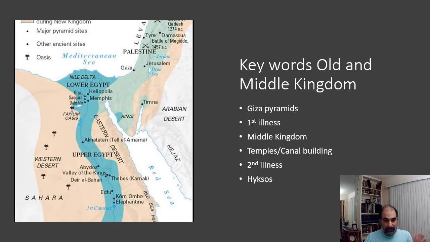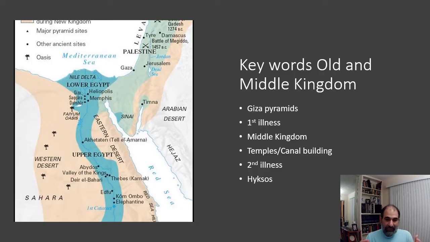So we have the Giza pyramid, which we just talked about, and then after the Old Kingdom, you get to this period known as the first illness. And again, I put all the dates in the first one. I didn't put all the dates down again for all these, but if you watch the first part, you should have all those dates already written down for you. And again, you don't need to memorize the exact dates or anything.